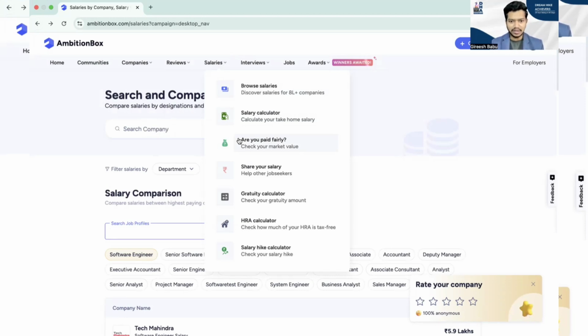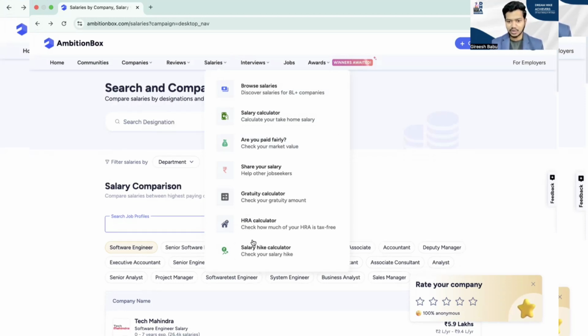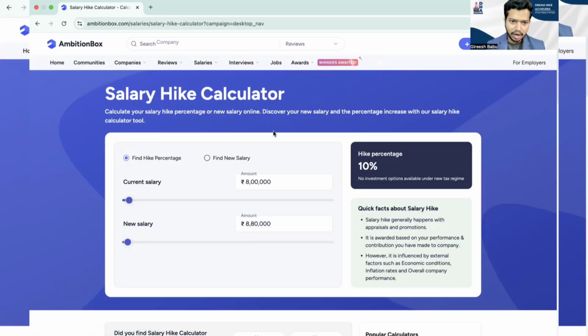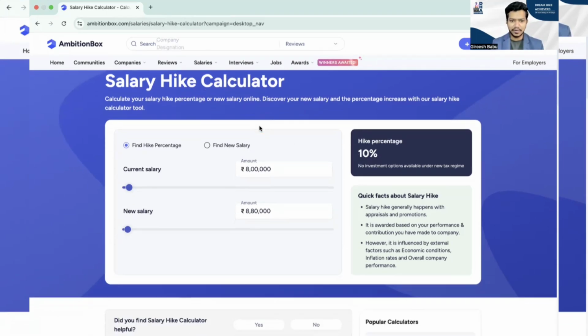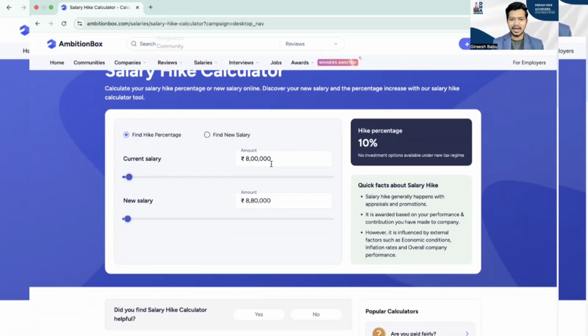Now, the most important one is the salary hike calculator. A lot of people are confused: Girish, if I'm moving for a 30% to 40% hike, what exact number should I tell the HR? It's very simple. Come to the salary hike percentage, mention your current salary, and say the new salary you want to get is 10 lakhs. Can you see the hike percentage? 25.